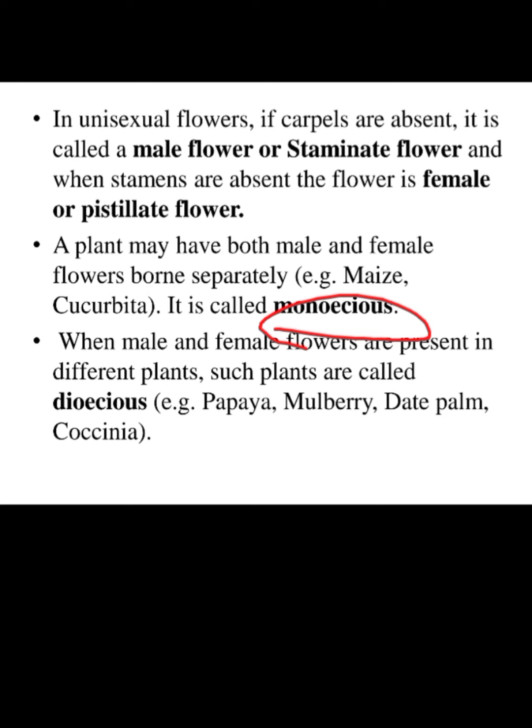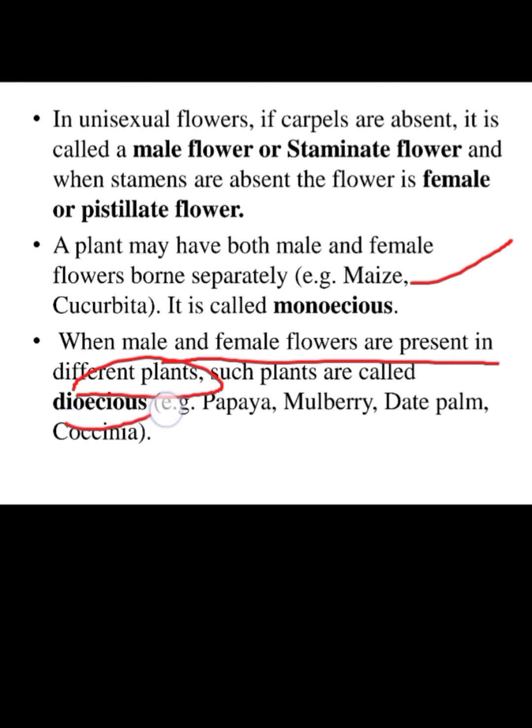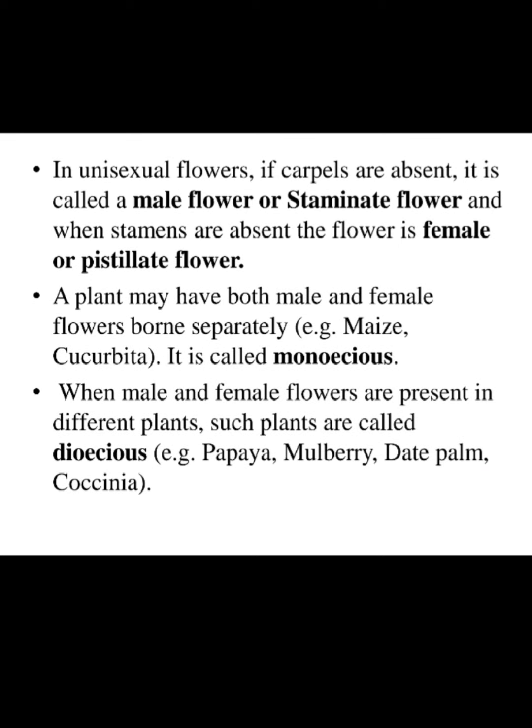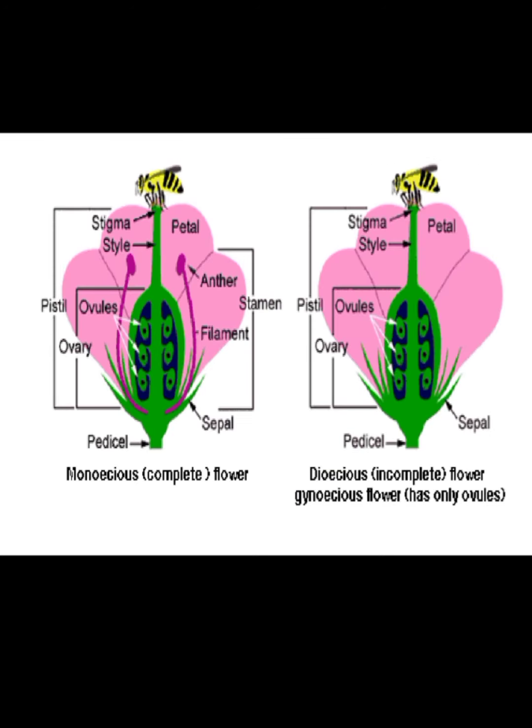A plant may have both male and female flowers borne separately, that is called monoecious. On a single plant, both male and female flowers are present separately, that is monoecious. For example, cucurbita and maize. And when male and female flowers are present on different plants, such plants are called dioecious, like papaya, mulberry, date palm. These are all the examples of monoecious and dioecious.